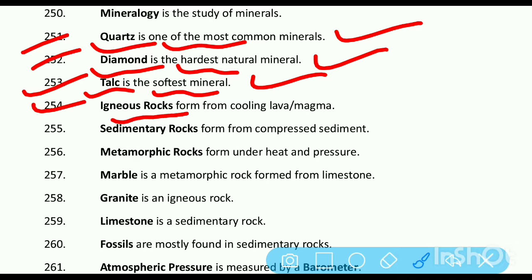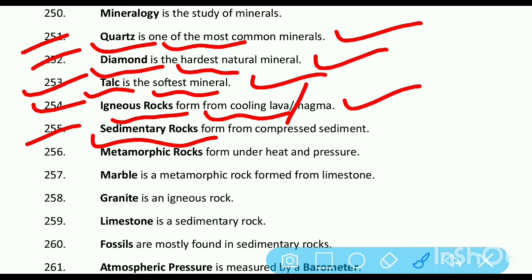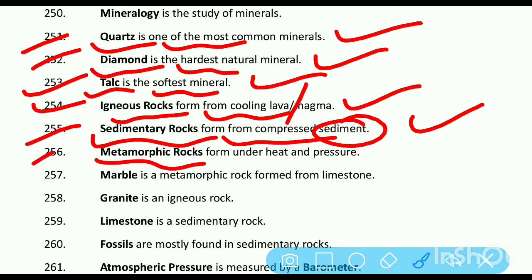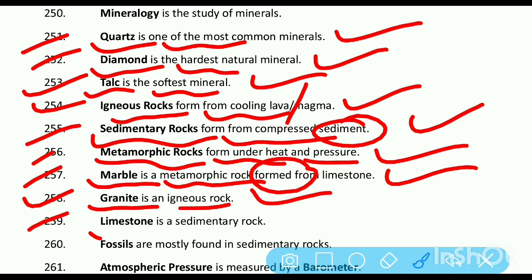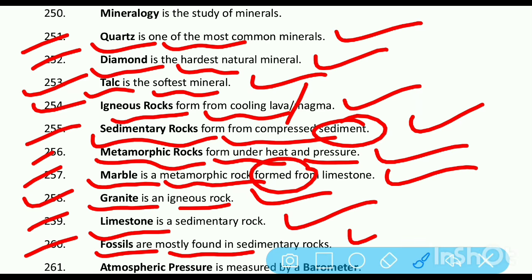Igneous rocks form from the cooling of lava or magma. Sedimentary rocks are formed from compressed sediment. Metamorphic rocks form under heat and pressure. Marble is a metamorphic rock formed from limestone. Granite is an igneous rock. Limestone is a sedimentary rock. Fossils are mostly found in sedimentary rocks.